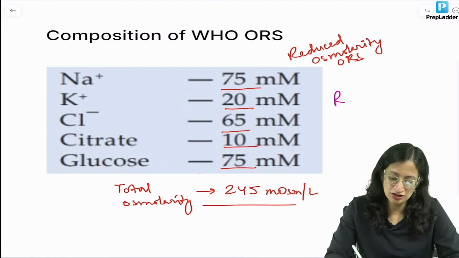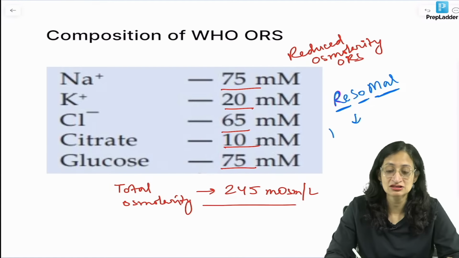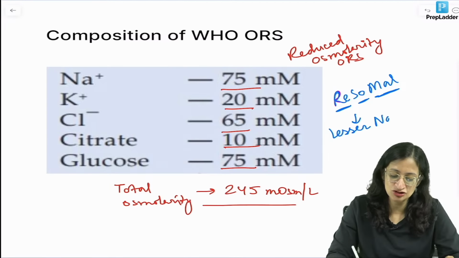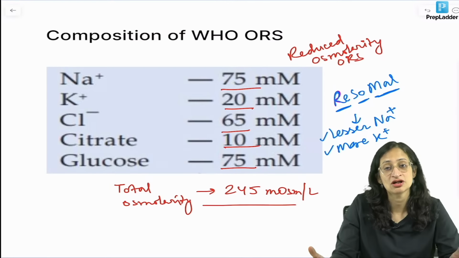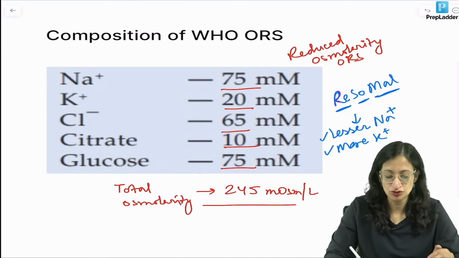Resomal is rehydration solution for malnourished child. Resomal has lesser sodium because malnourished children may have edema. We do not want to give more sodium to them, and it has more potassium because malnourished children have severe hypokalemia. And it also has got micronutrients.